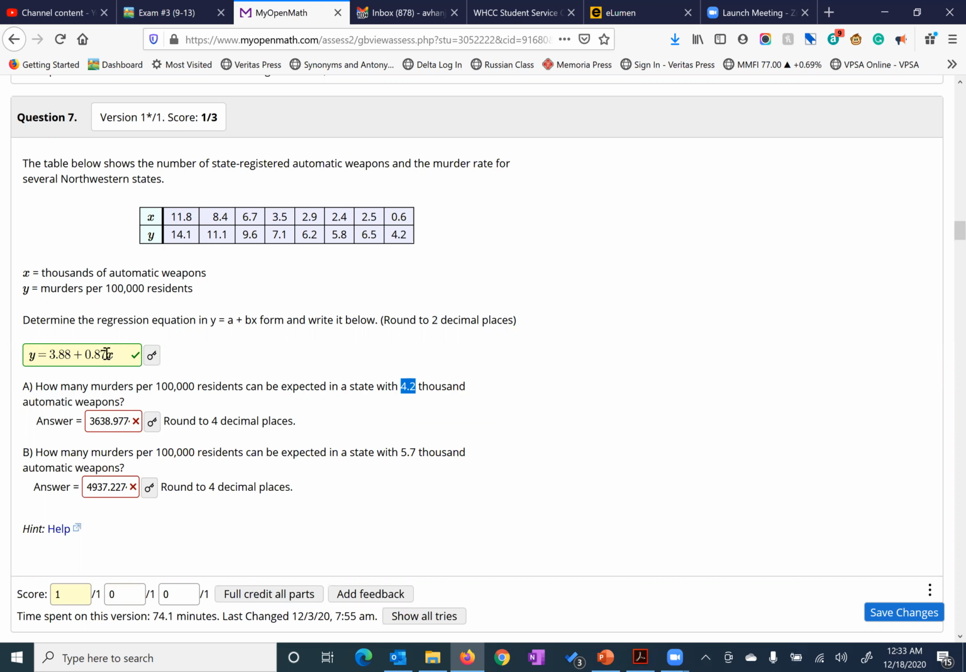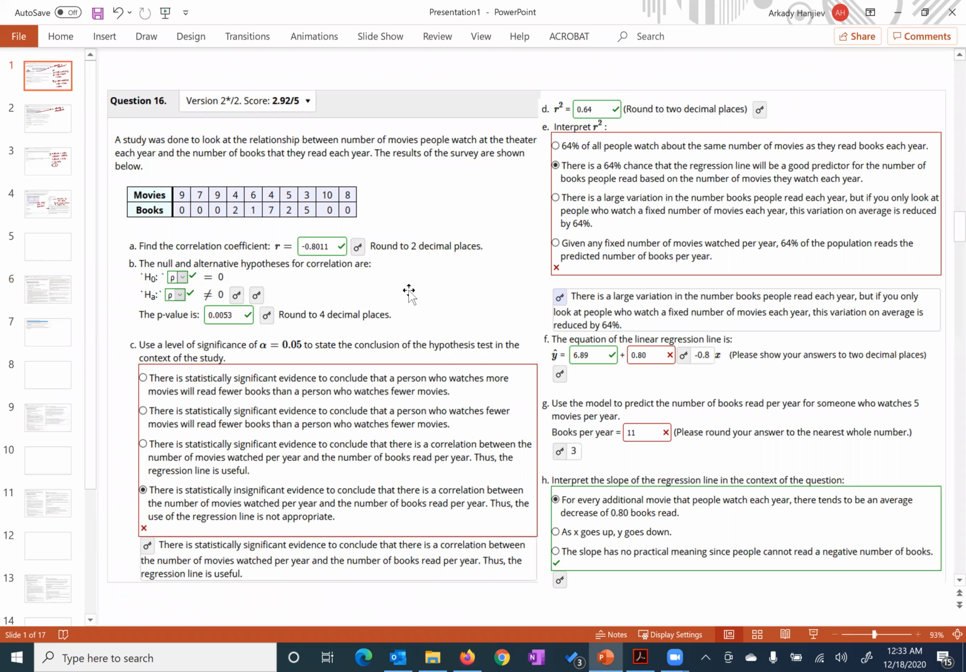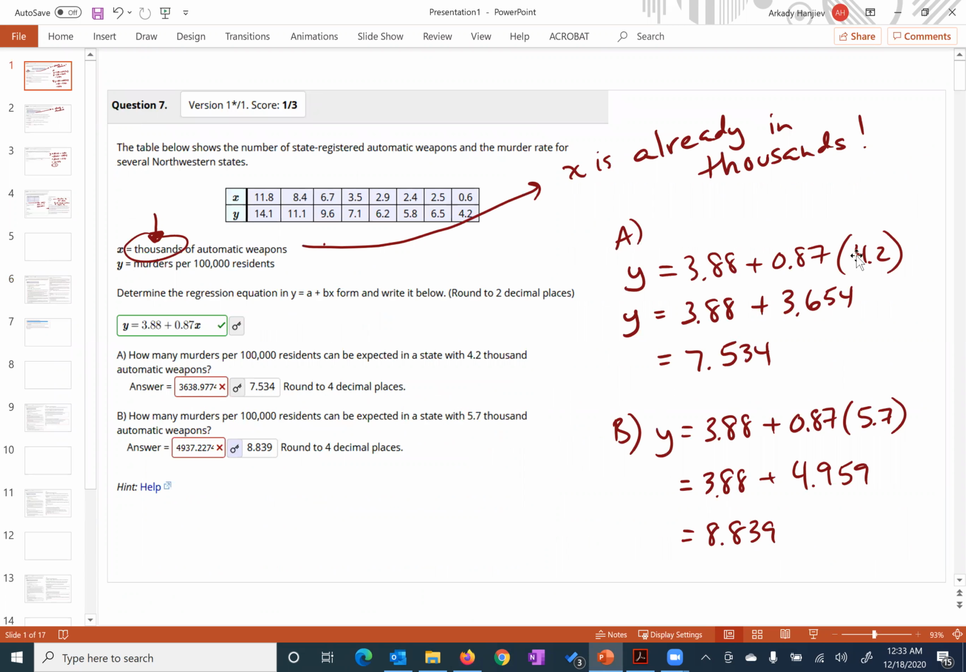It's going to be 4.2 times 0.87 plus 3.88, and you're going to get this answer right here. So the answer should have been 7.534, just to give you kind of like the work of it out. This is kind of what I did over here. So there it is, plug it in as 4.2 because X is already in thousands already. So add that in and you get yourself the answer.